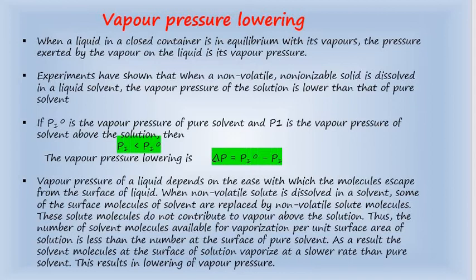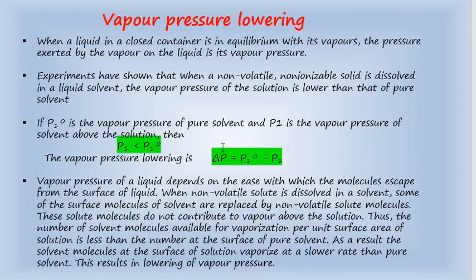If P1 naught is the vapor pressure of the pure solvent and P1 is the vapor pressure of the solvent in the solution, then P1 is less than P1 naught, or P1 naught is greater than P1. The vapor pressure lowering is delta P equal to P1 naught minus P1. This is the measure of how much the vapor pressure is getting lowered.